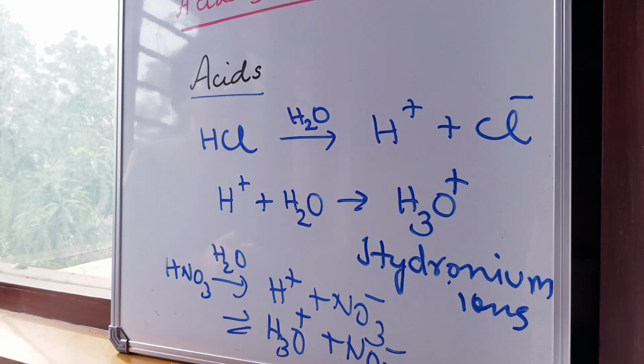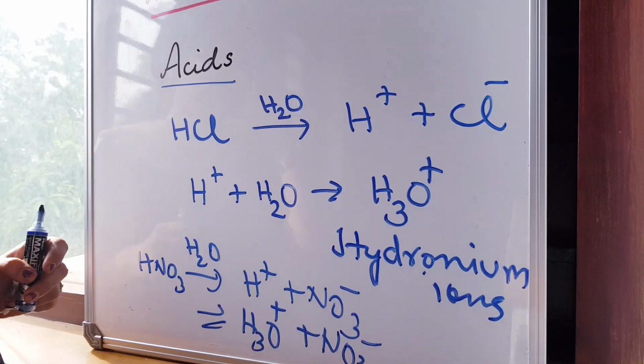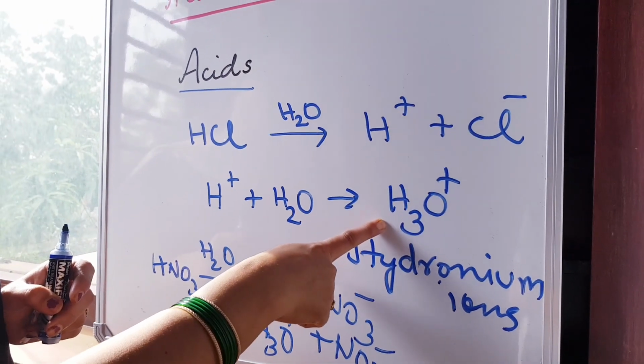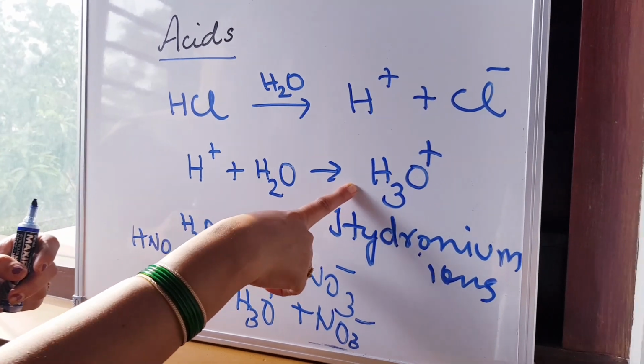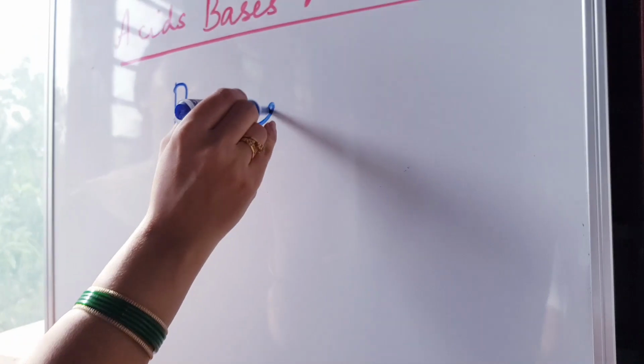So this is the dissociation. You can define an acid as any substance that can give H plus ion or hydronium ion in aqueous solution, a proton or a hydronium ion in aqueous solution. Acid is a substance that can give either of these two.